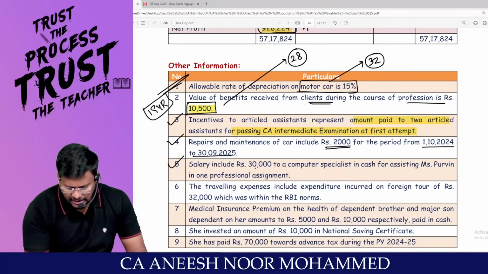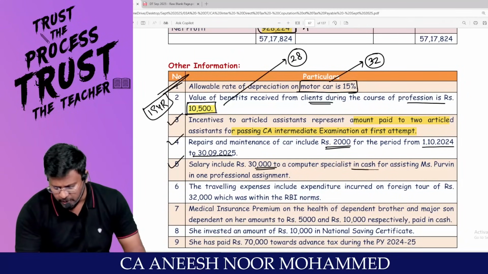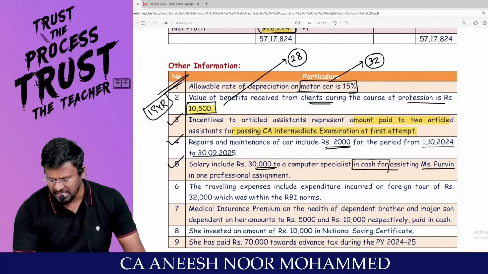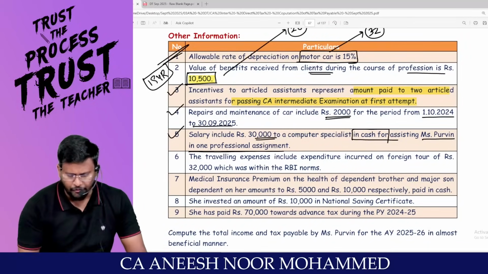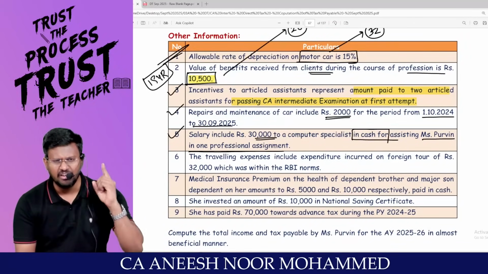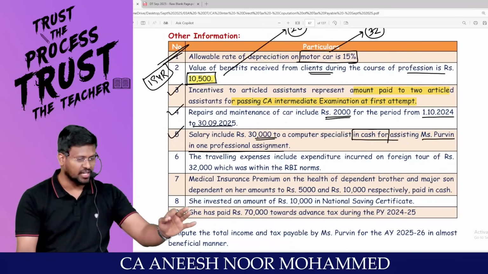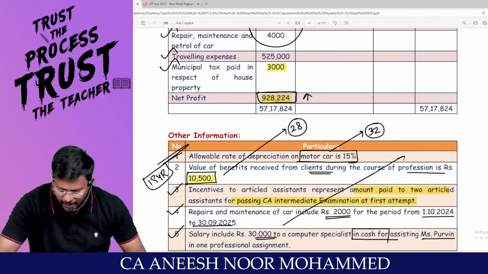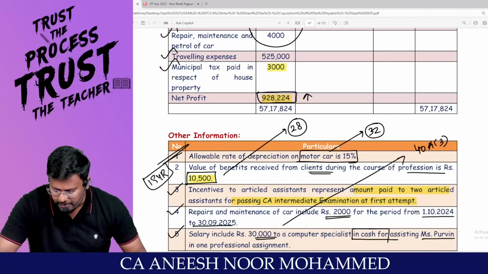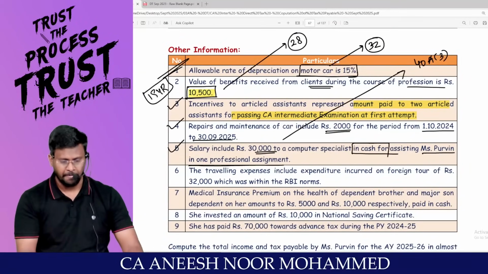Salary includes 30,000 to a computer specialist in cash for assisting Miss P in one professional assignment, in a single day to a single person. If the cash payment exceeds 10,000, the entire amount should be added back as per section 40A(3). Are you all really with me?